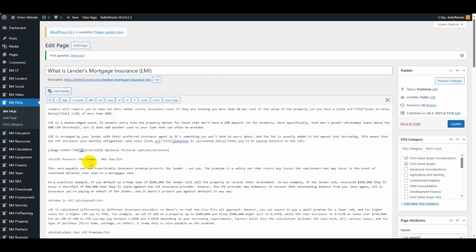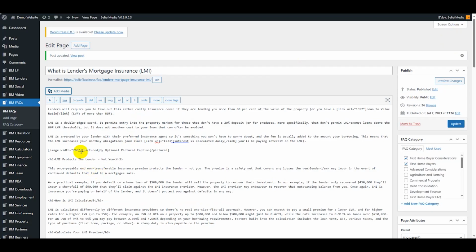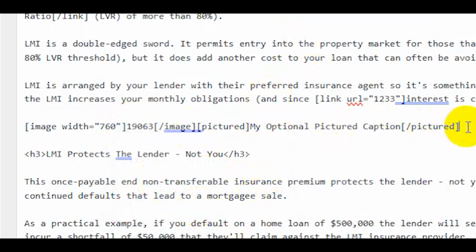We've got the image in here. I've actually copied the shortcode incorrectly because I did a whole bunch of copying and pasting. That's all right, I'll just replace that. You won't be so clumsy. So we've got the image shortcode, then the picture shortcode. The picture shortcode is a caption. Your caption can take on 2 shapes, or really 3 shapes. Let's talk about just 2.